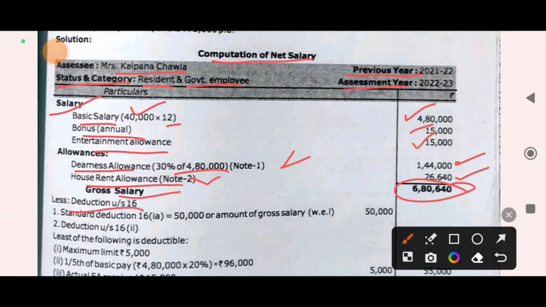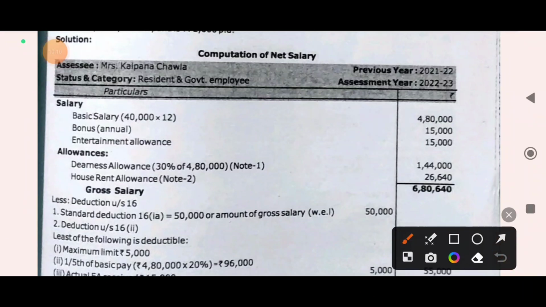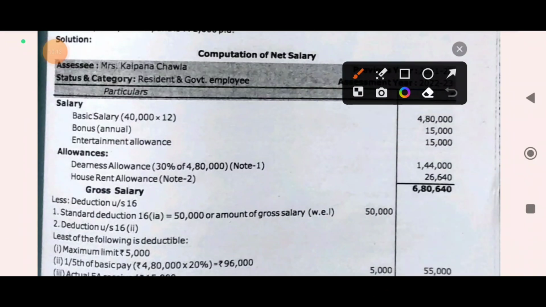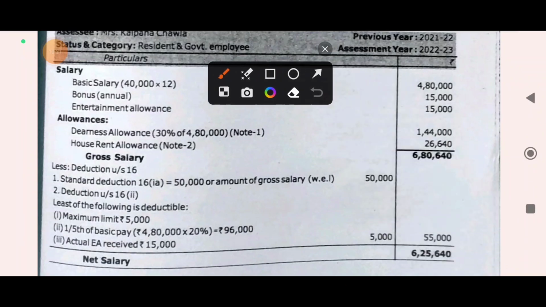Deductions under section 16. First deduction relating to salary is standard deduction under section 16 subsection 1a: 50,000 or the amount of gross salary, whichever is less. Gross salary is 6,80,640 or 50,000; 50,000 is less.